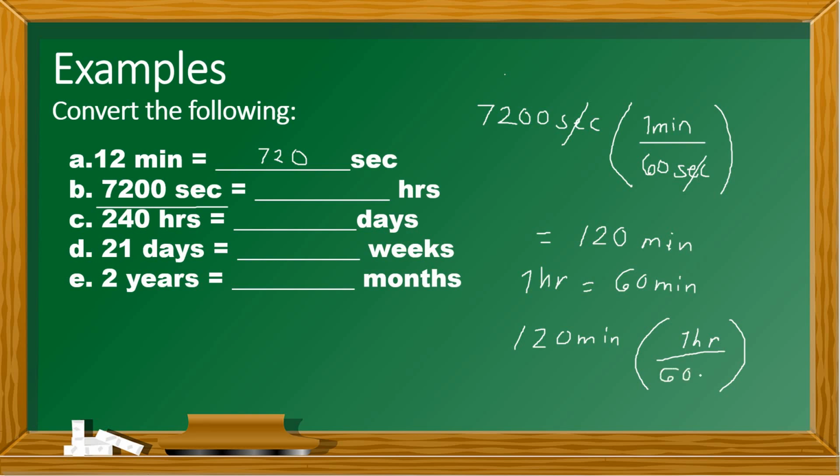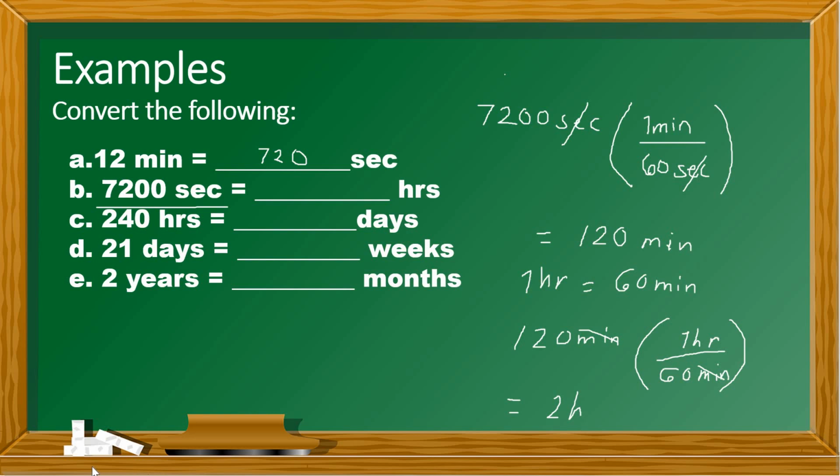So we cancel the minutes. What is 120 divided by 60? It will give us an answer of 2 hours.